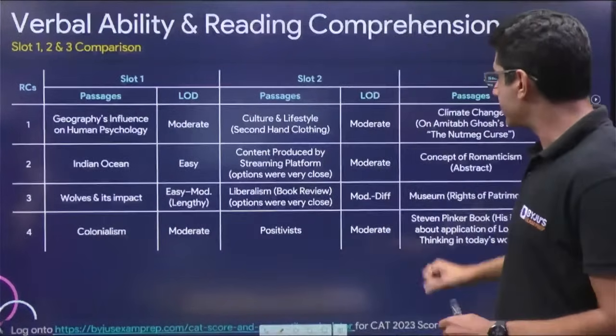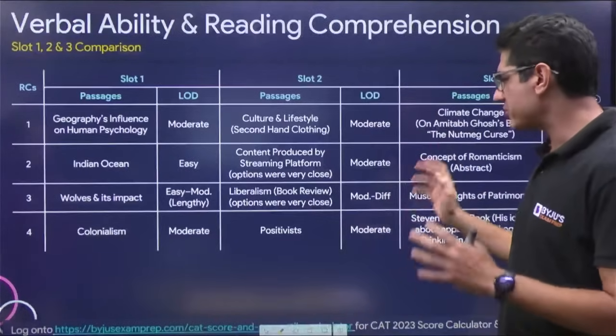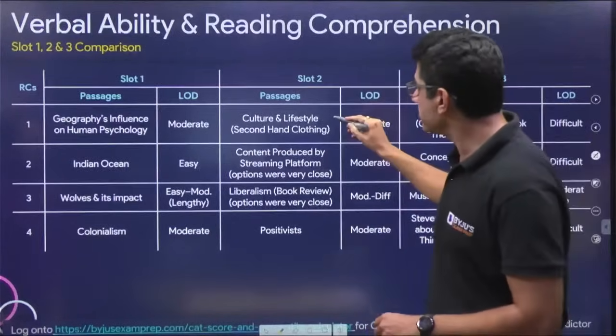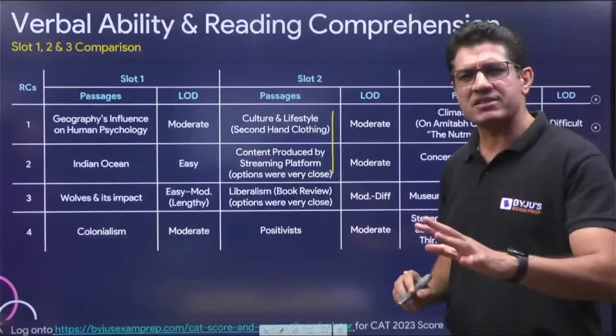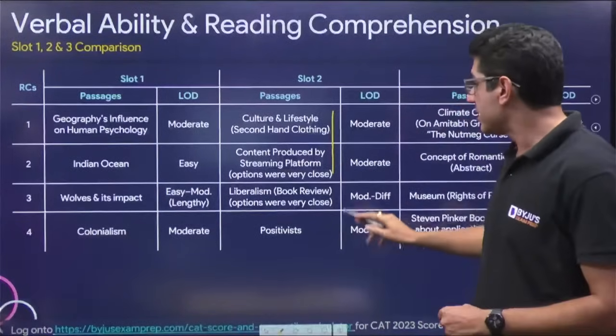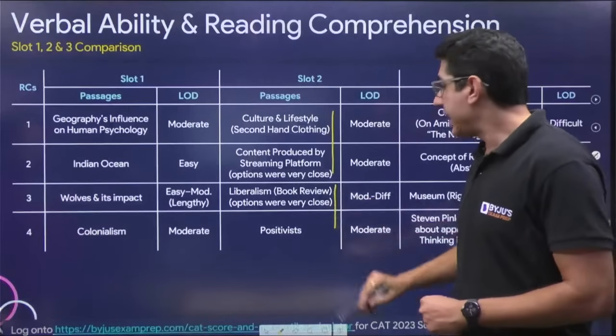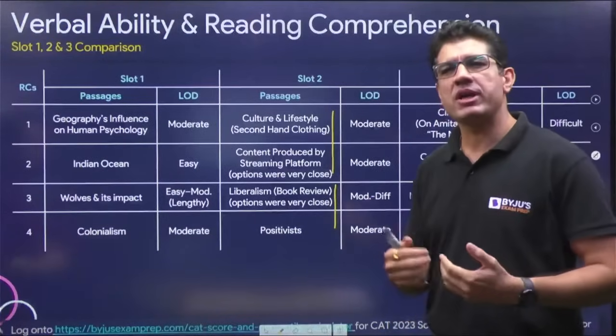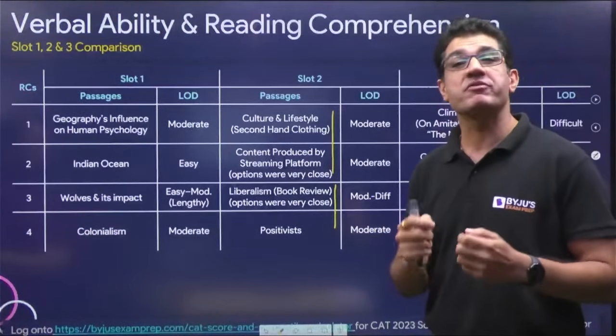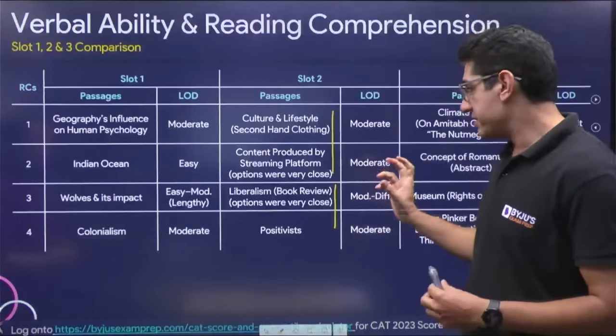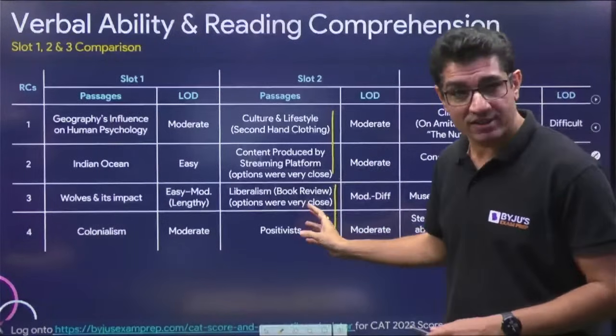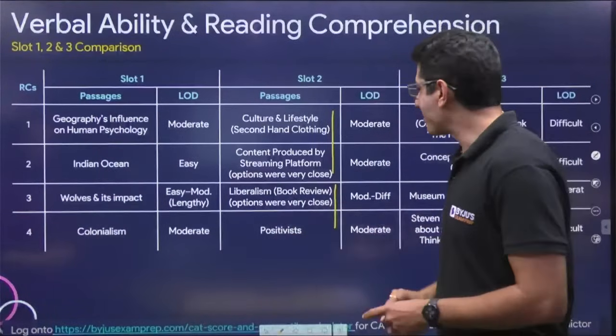Slot 2, on the other hand, had no outright easy passage, although if I have to pick, the first two that you see were passages that you could read with relative ease, but then the book review and the positivist history would have challenged quite a few of us because of the jargon that was thrown in, and in case you haven't read a lot of Aeon essays coming into this, they would have probably stretched you.